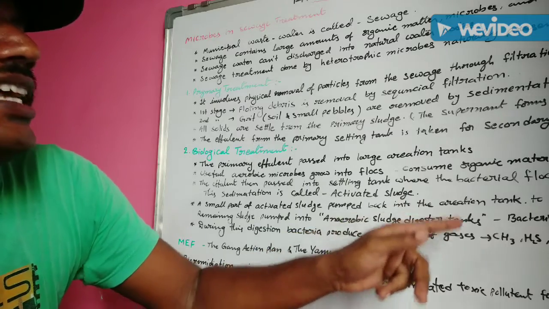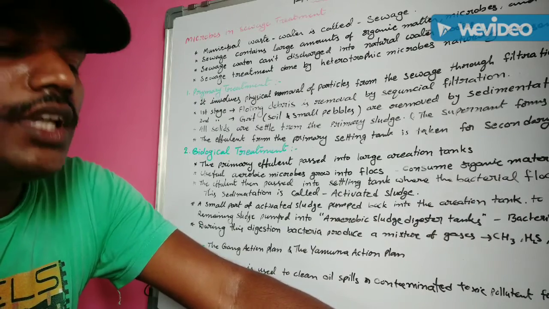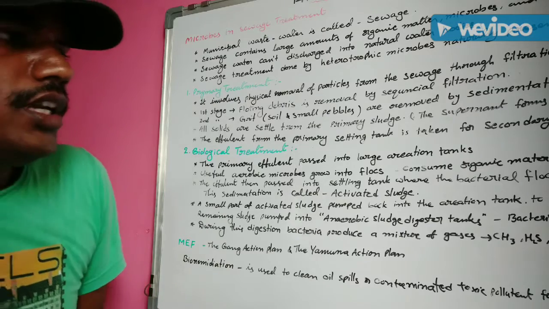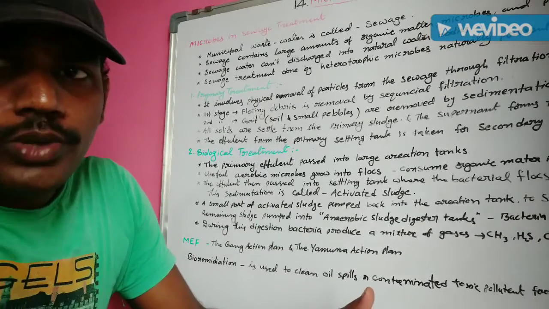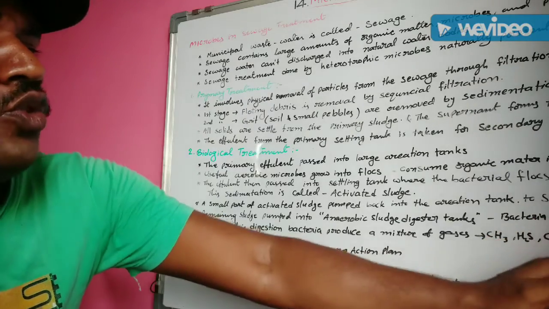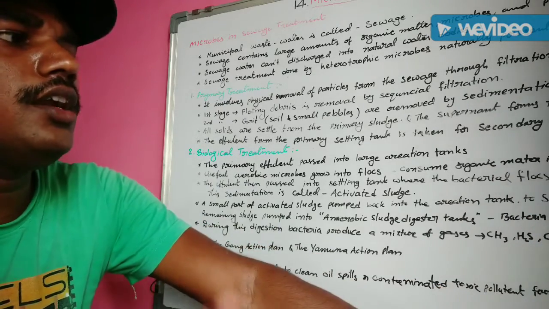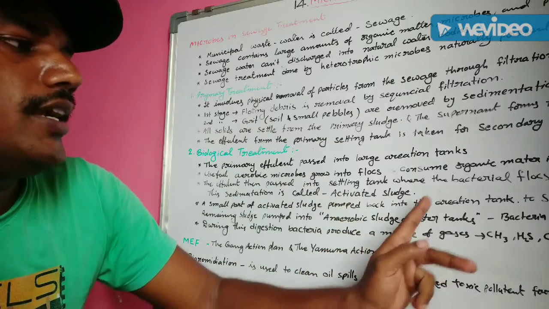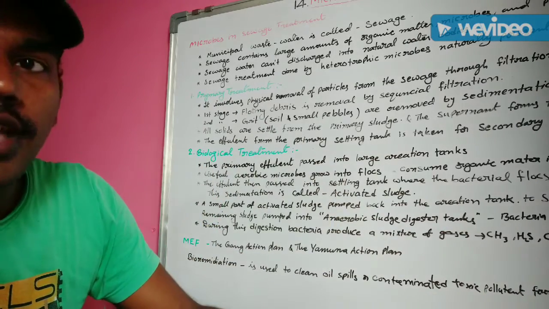Anaerobic sludge digester tank. These anaerobic sludge digester tanks are very, very important. This means anaerobic bacteria, not aerobic bacteria. Some bacteria are killed, and some other bacteria and fungal organisms are digested here. Where? In the anaerobic sludge digester tank, because some anaerobic bacteria are present in this tank.